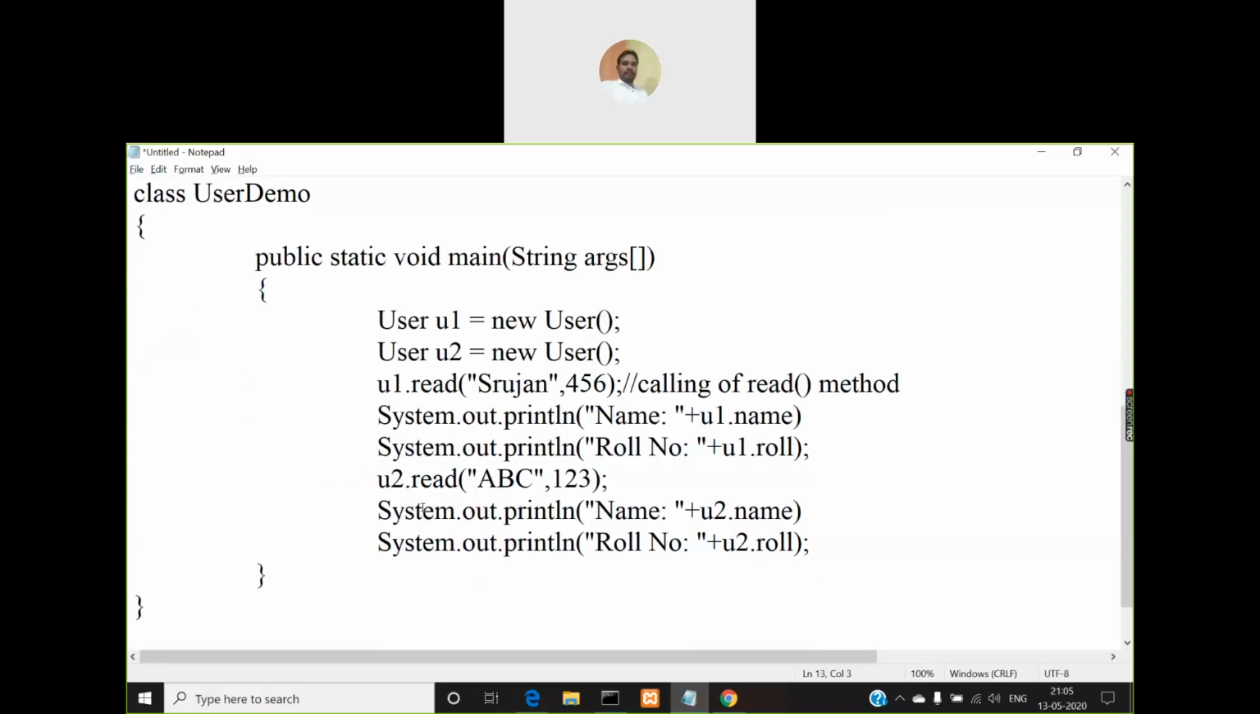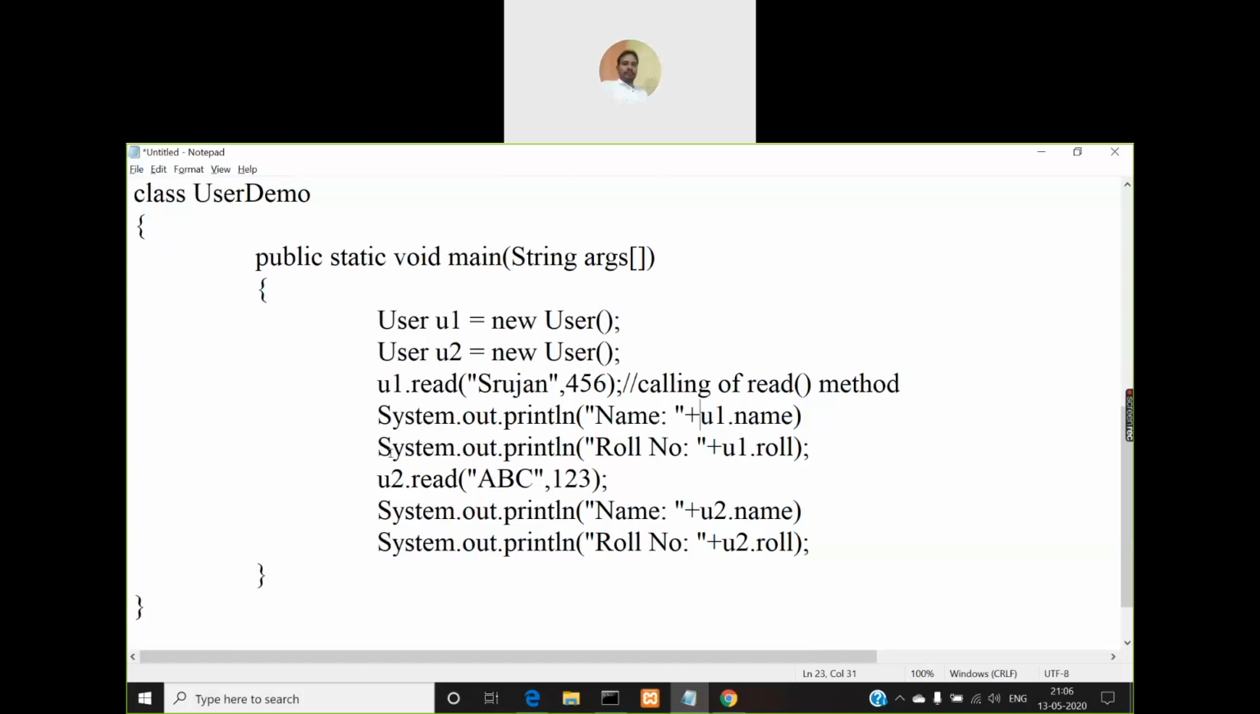So when you are making a call to the read method using u1, you are calling the copy of the read method which is created for the u1 object, right? And similarly when you are making a call to the read method using the u2 object, you are calling u2's version of the read method. And when you are accessing u1.name, you are accessing the u1 object's name field value. And when you are accessing u2.name, that is different. So if you make any change to u2.name, that will not be reflected in u1.name. u1.name is separate and u2.name is separate.